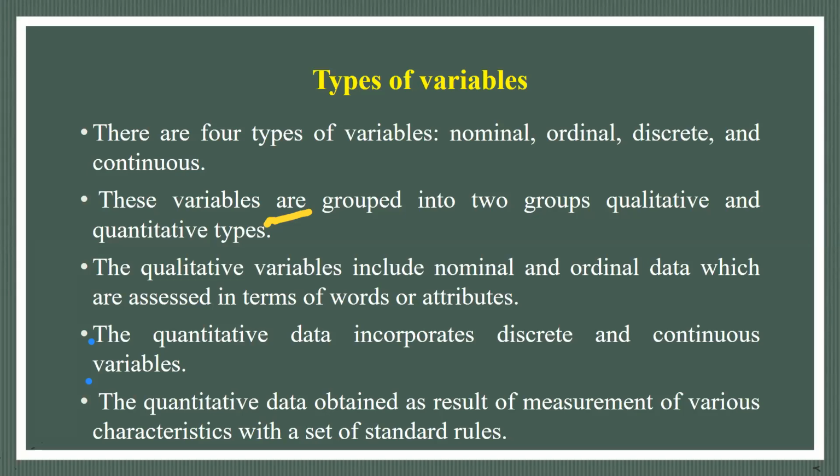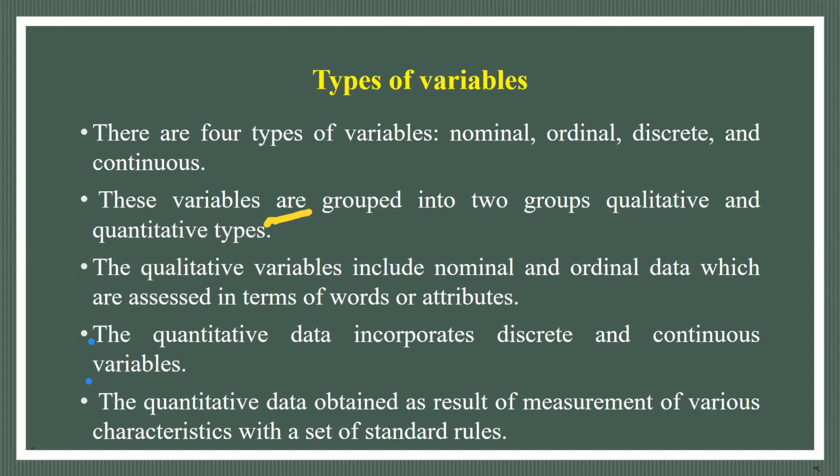Qualitative variables include nominal and ordinal types, which are assessed in terms of words and attributes, so they are not measurable. Attributes such as honesty and beauty we cannot measure, we only write them in certain words, like body condition score. These are qualitative. Quantitative data include both discrete and continuous variables.